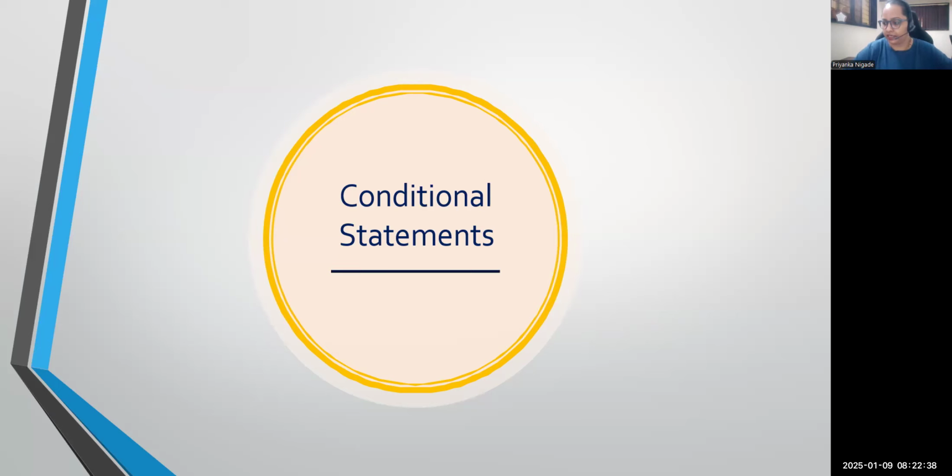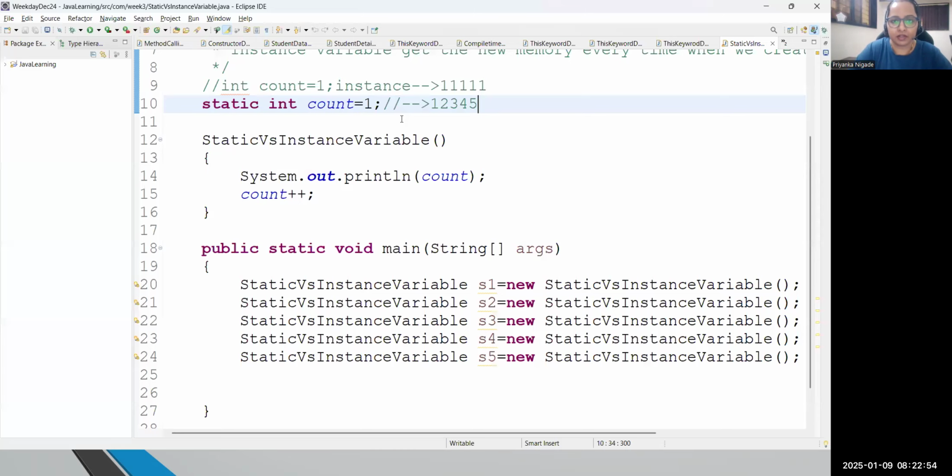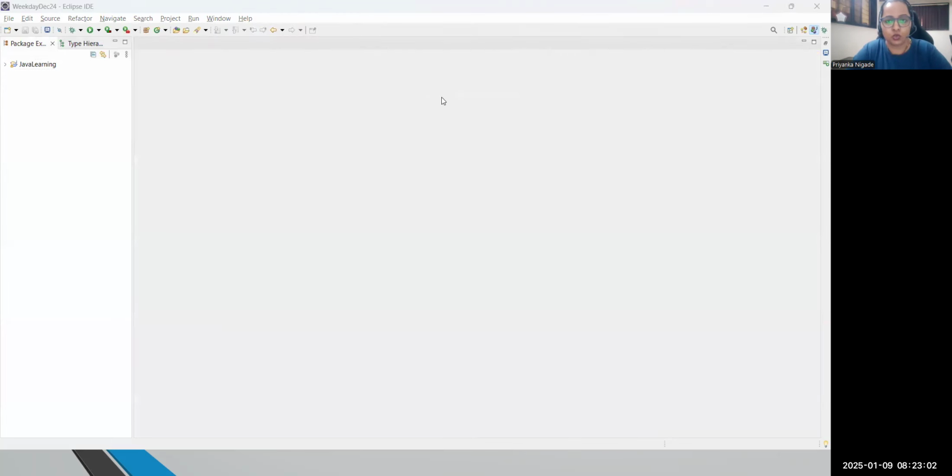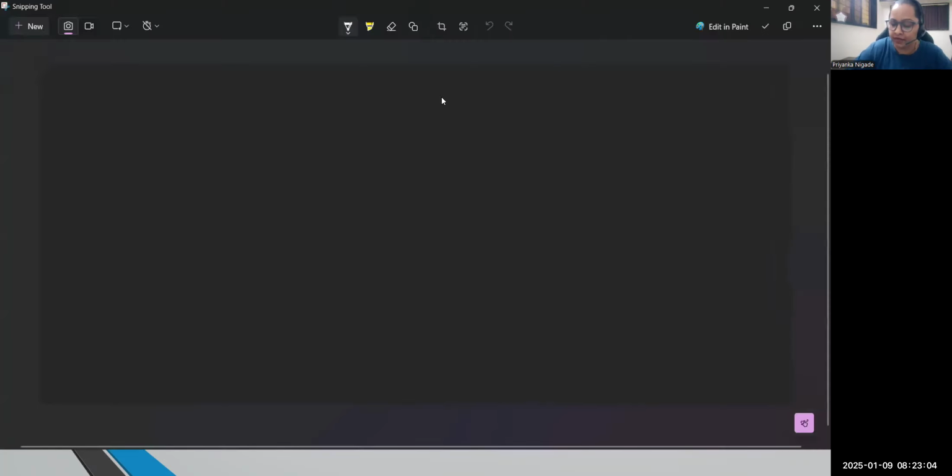Okay, in our last session, we discussed constructors, right? In fact, the last topic was the difference between static variable and instance variable, correct? That topic we have discussed. Today I will be starting with a very interesting topic, which is very common in all programming languages, and that is control flow statements. So in Java, what exactly are we learning?